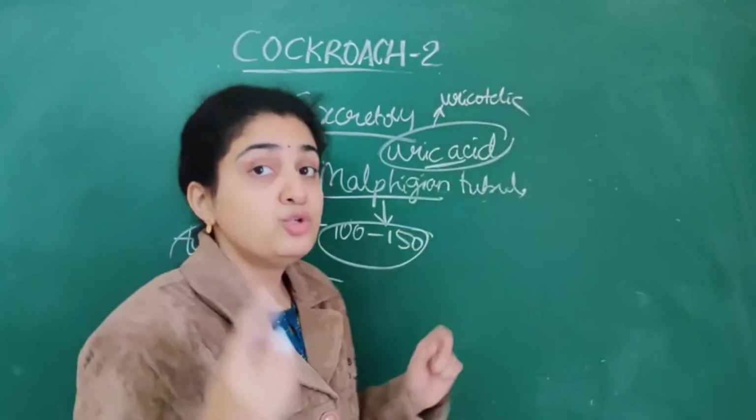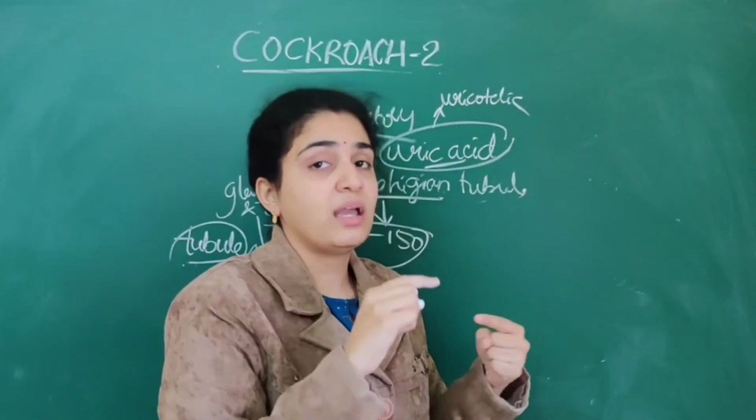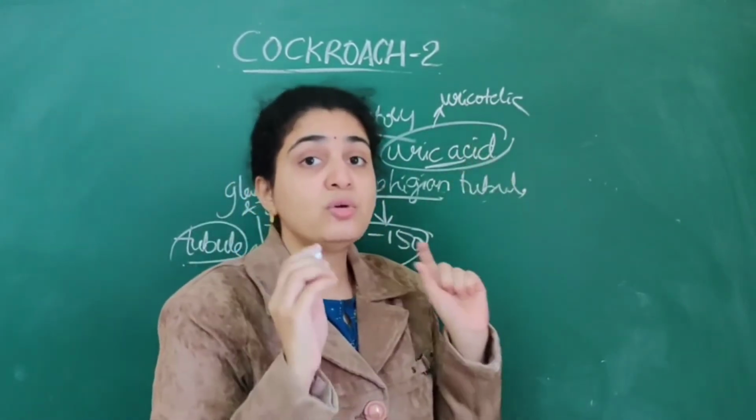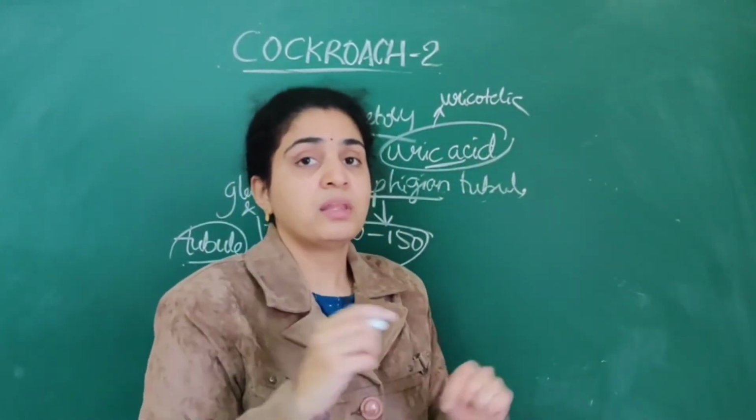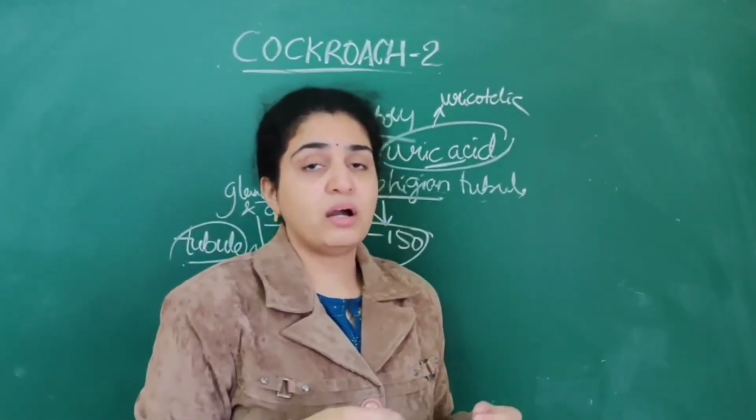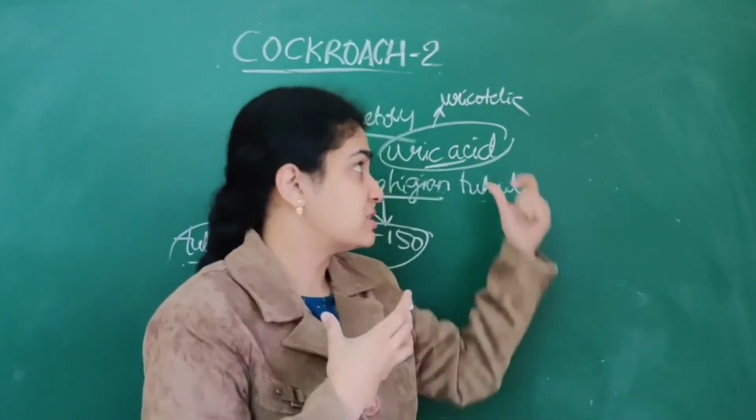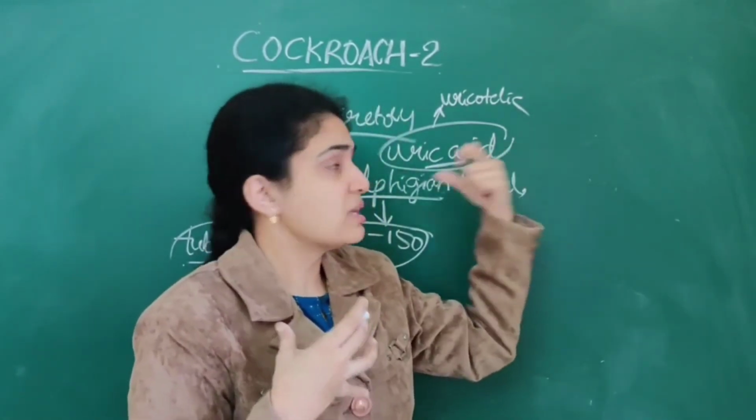Uricotelic for the cockroach, ureotelic for us. When it comes to ammonia, that is for amphibians, it is ammonotelic. That is the difference, based on what they excrete.